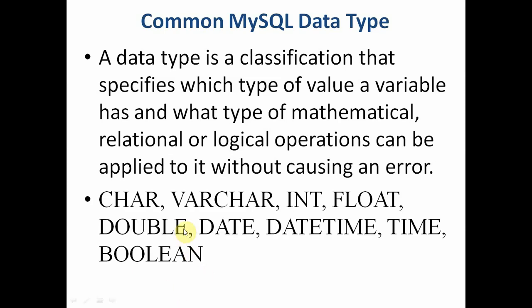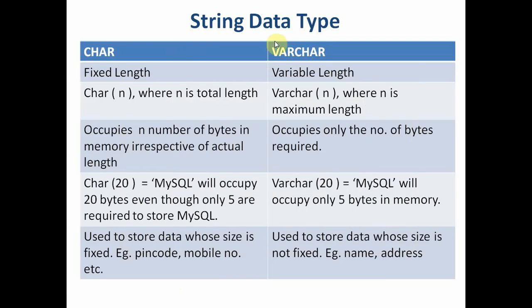Some popular data types in MySQL are char, varchar, int, float, double, date, time, and boolean. The string data types are char and varchar. Char is fixed length.